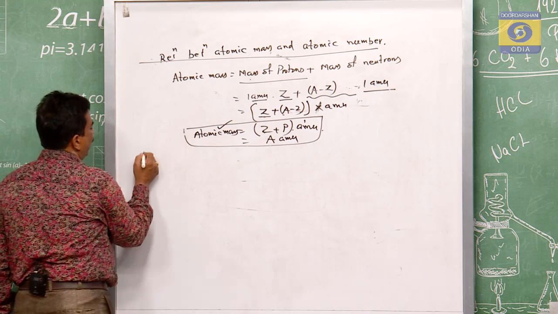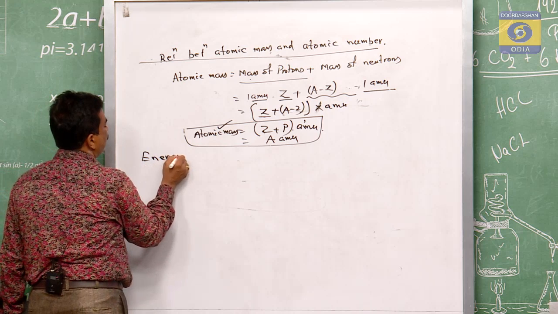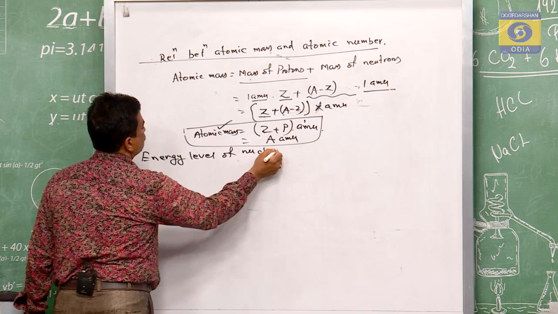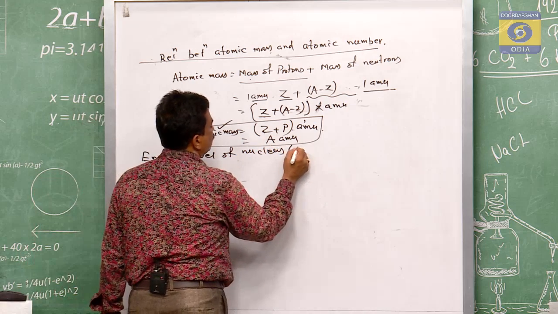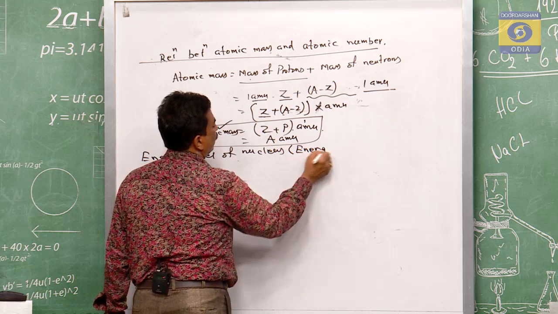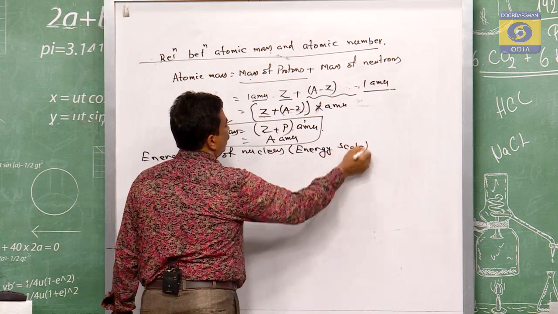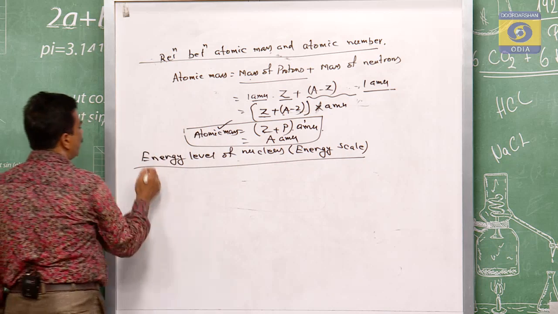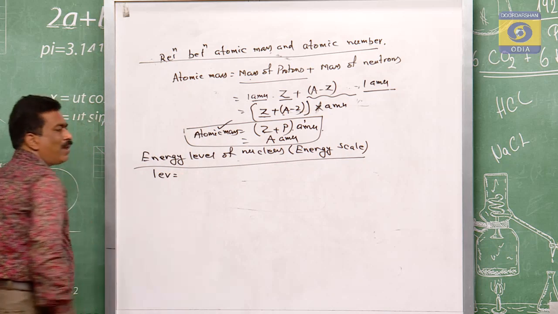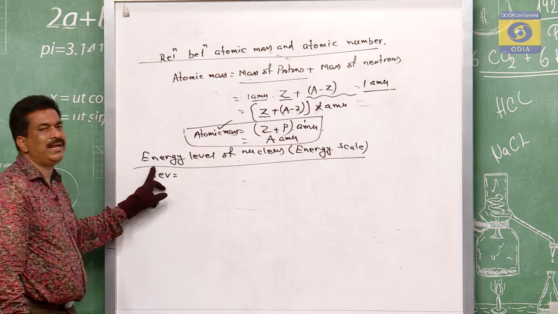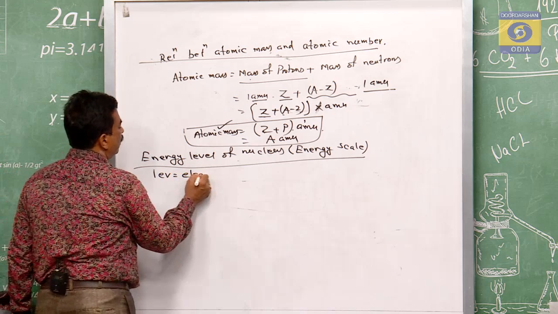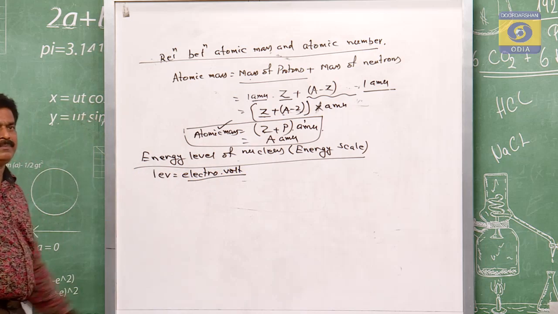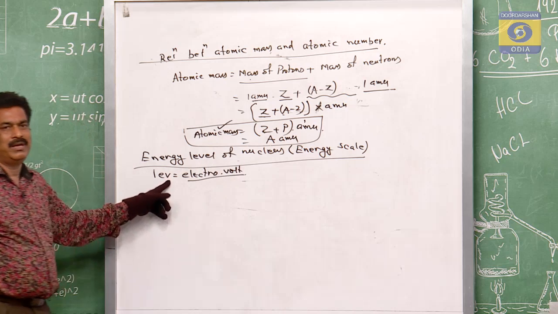So, next we will find what is the energy level of the nucleus, or you can say that is the energy scale. Means in which unit the nucleus is generally measured, and the common measurement is 1 eV, or simply eV. eV means electron volt, simply written as eV, e for the electron and V for the volt. So what is eV?